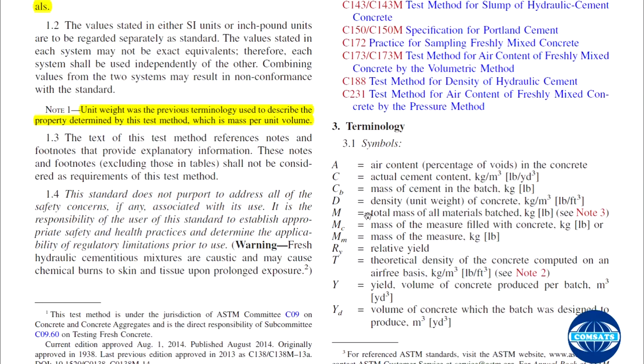And M is total mass of the material batched, represented in pounds and kg. MC, mass of measure filled with concrete. MM represents mass of measure, in kg. RY represents relative yield. And T, theoretical density of concrete computed on the air-free basis. So on the air-free basis, T represents the theoretical density. Y, yield, volume of the concrete produced per batch. And YT, volume of the concrete which the batch was designed to produce.